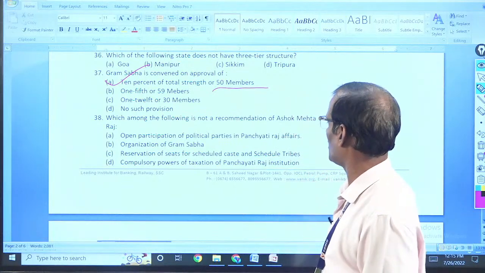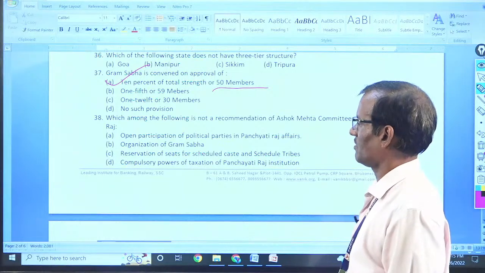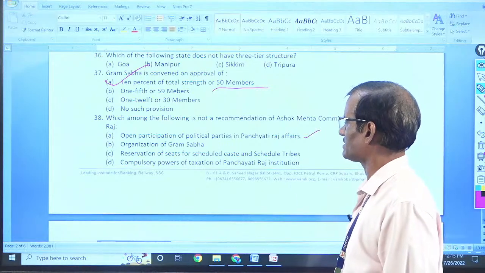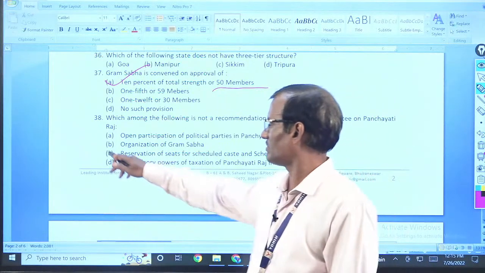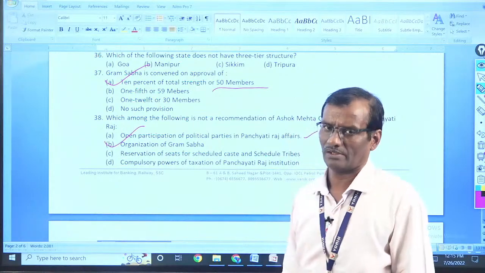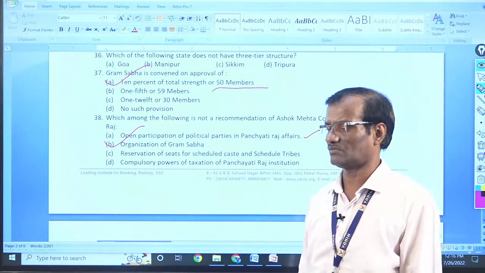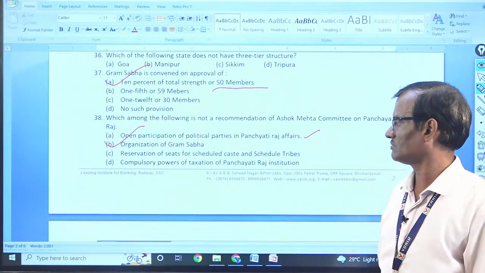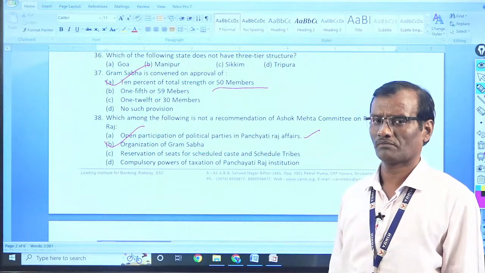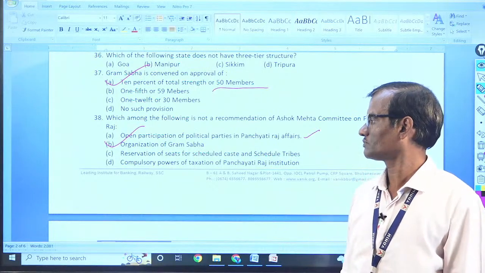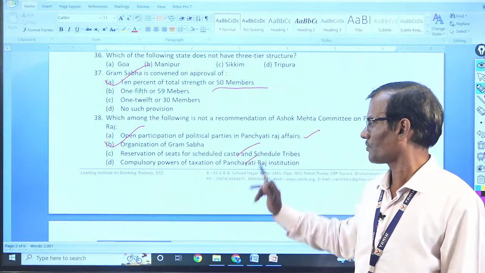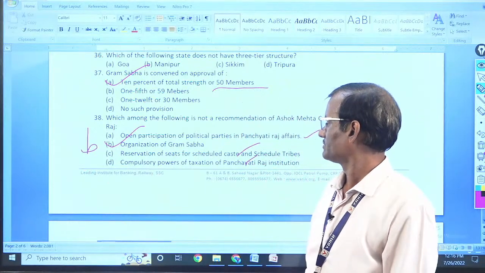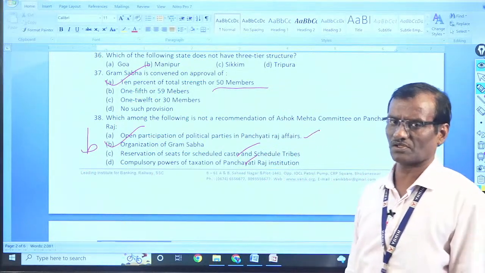Which among the following is not a recommendation of Ashok Mehta Committee? Open participation of Panchayat Raj, it is a recommendation. Organization of Grama Sabha was not there. Ashok Mehta Committee did not have any mention regarding Grama Sabha. Then other matters is there. So answer will be B. Compulsory power of taxation, it was also a recommendation.